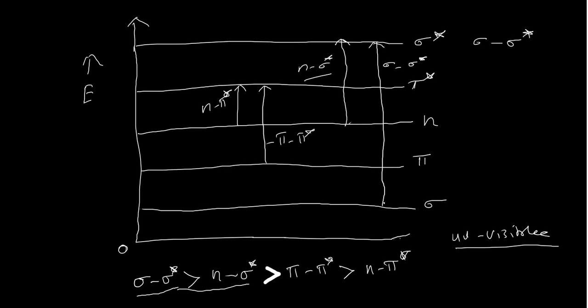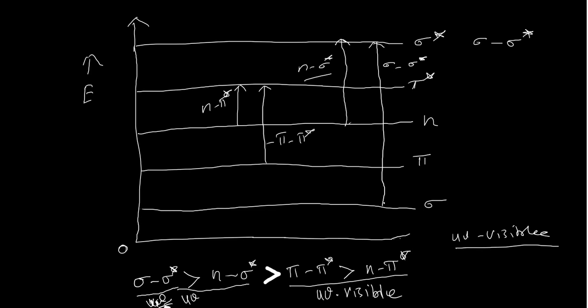Therefore, this is the UV range, or even below the UV range, which is more vacuum UV, that is called high energy UV. Vacuum UV, high energy UV radiations will be used for these transitions. For the other transitions, low energy UV radiations and visible radiations are used.